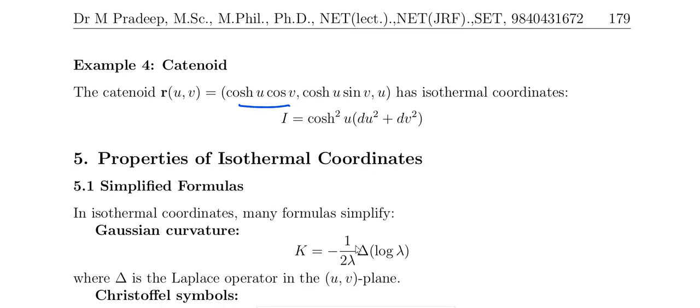Okay, and the catenoid, this is its parametric form. This is the isothermal coordinate. What is the isothermal coordinate? This is the isothermal coordinate. So if we put the first fundamental form, take the common factor outside, take du square plus dv square, and finish, that is called the lambda.